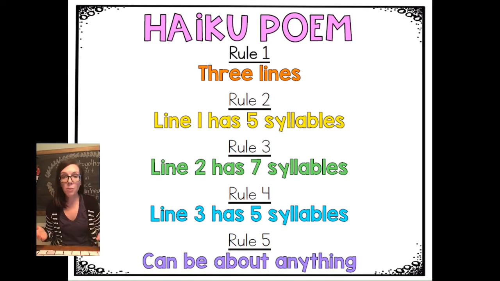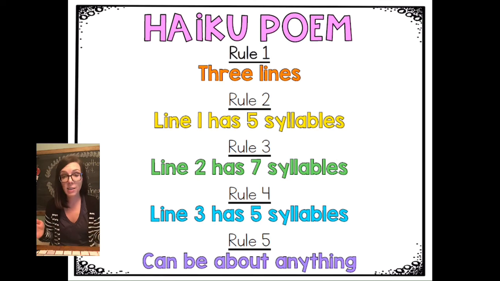Okay, our last poem that we're going to talk about is called a haiku poem. And a haiku is only going to have 3 lines. So just like our limerick poem that we learned about first has 5 lines, this one actually only has 3 lines. And you really have to know syllables for a haiku because each line can only have a certain number of syllables, which is really interesting. So the first line can have 5 syllables.